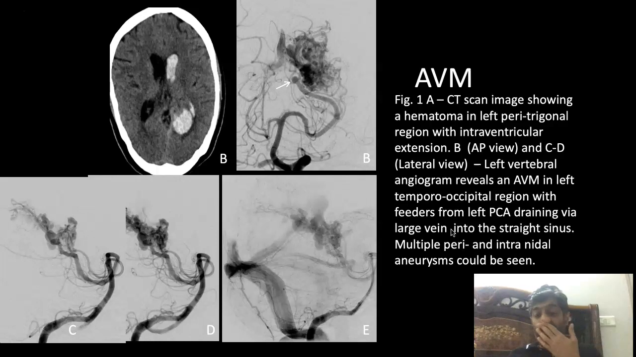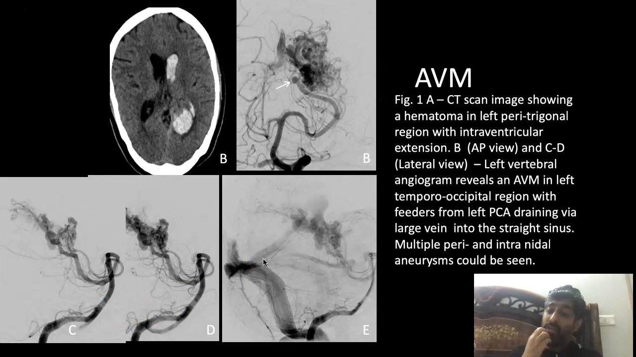Even the spinal angiograms are done under general anesthesia, because they require frequent apneas in those patients. As regards complications, this is a CT scan which shows a hematoma in the left region with an IVH. This is an AP view, and these are the lateral views of the angiograms, and it reveals an AVM in the left temporoparietal occipital region, and there is a left PCA draining via a large vein into the straight sinus.